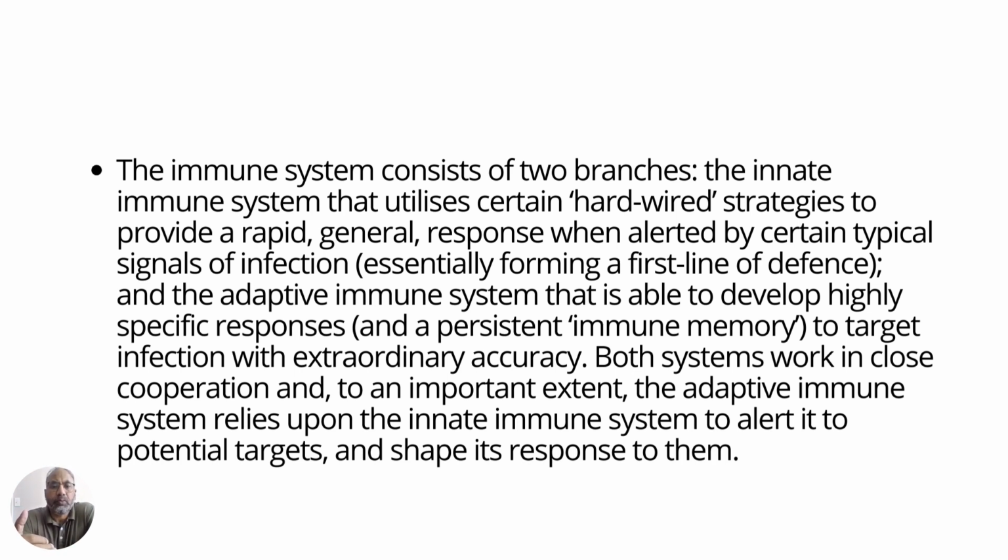When the infection reaches a target, there is an extraordinary response, and the body produces some specific cells, and these are part of the adaptive immune system. It relies mainly on the innate immune system to alert it. So the innate system alerts it, and then the adaptive immune system carries out the attack on these organisms and shapes its response according to them.